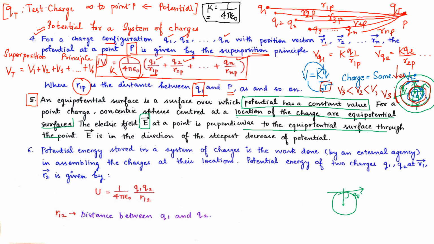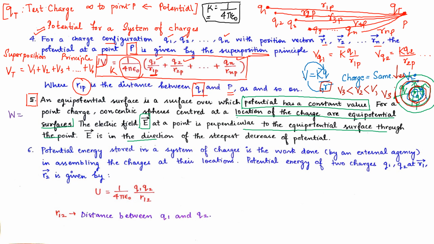So the line that electric field at a point is perpendicular to the equipotential surface is given like this, and the other statement says that electric field is in the direction of steepest decrease of potential. This line is quite important to understand. See, potential, work, force, all these three things are related to each other. Basically what happens is that for a given system we have a work done.